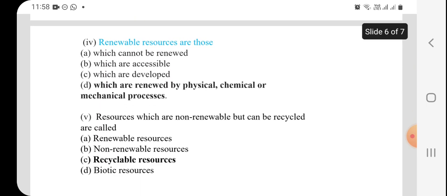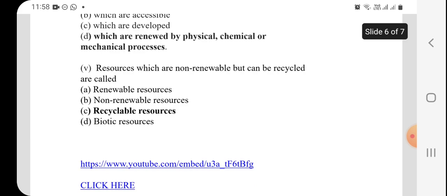Then renewable resources are those, with options A, B, C, D given. In that, D is the right answer, which are renewed by physical, chemical, mechanical process. Then the last one: the resources which are non-renewable but can be recycled are called recyclable resource.